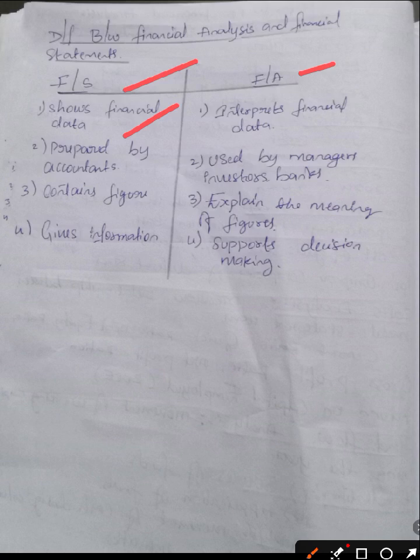The financial statement is prepared by accountants, and financial analysis is used by managers, investors, and banks. Am I clear? The financial statement contains figures, whereas financial analysis explains the meaning of the figures. Fourth point, the financial statement gives information, and financial analysis supports decision making. I hope you guys understood.